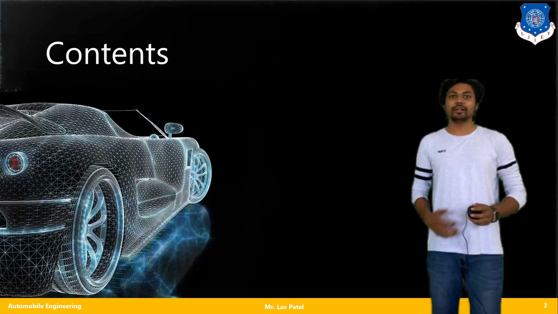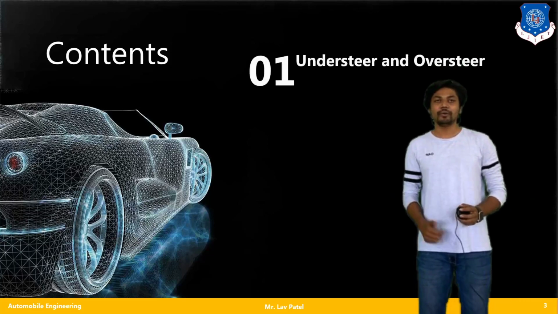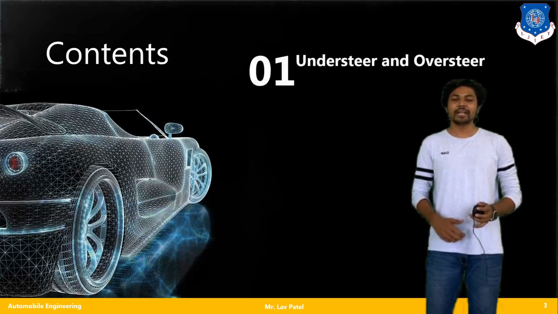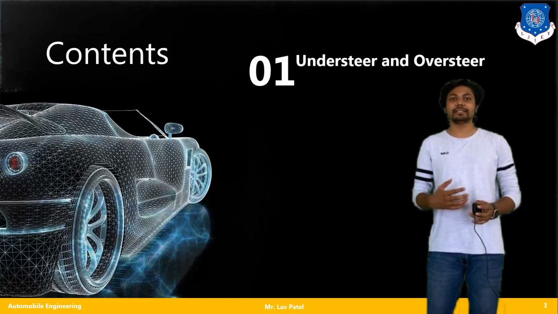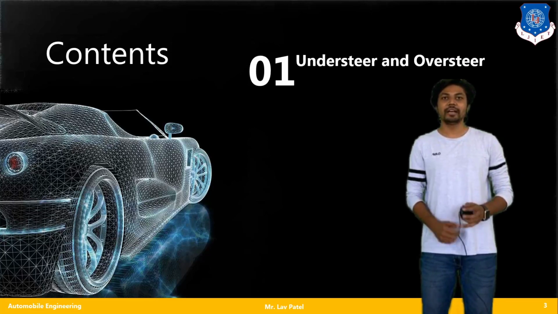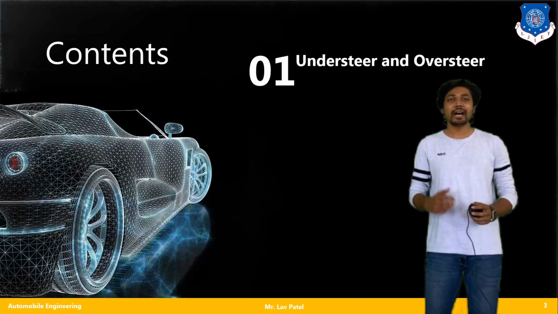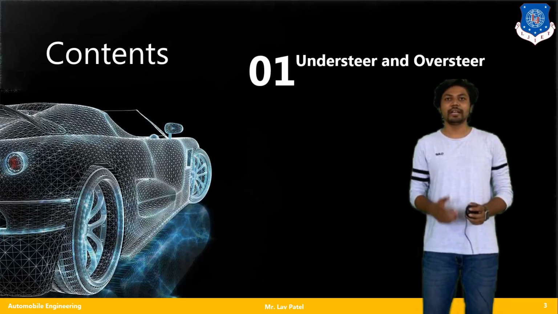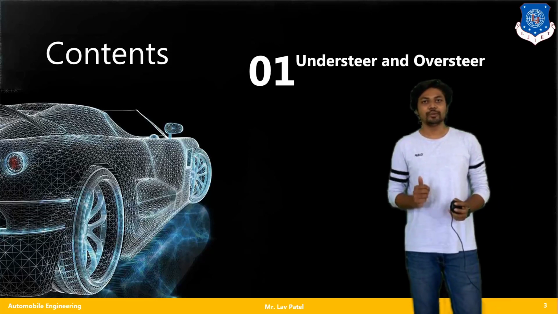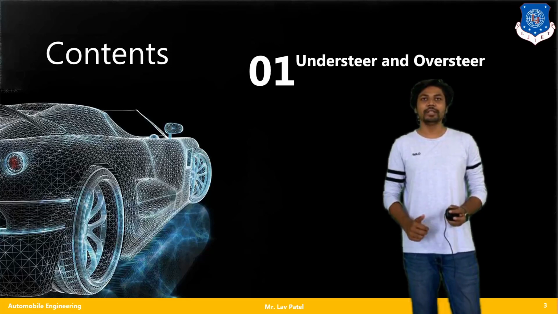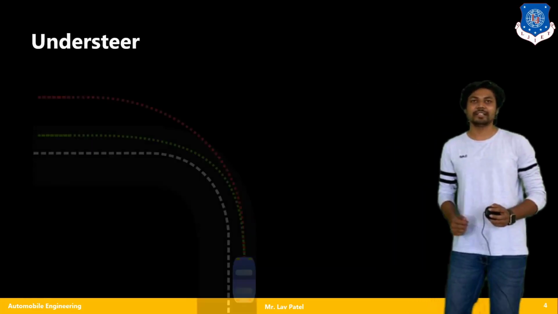So based on that, today we are going to learn about understeer and oversteer. These two terms are linked with my steering system. There are several effects of understeer and oversteer, and how these affect my overall driving performance and the running condition of my vehicle, that we have to see in this particular video. So let us start with understeer.